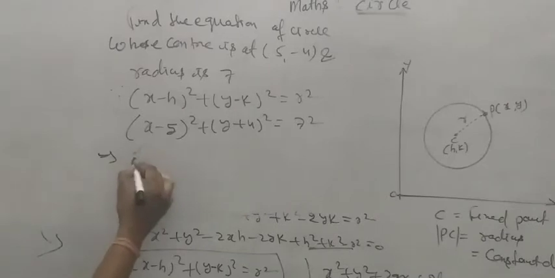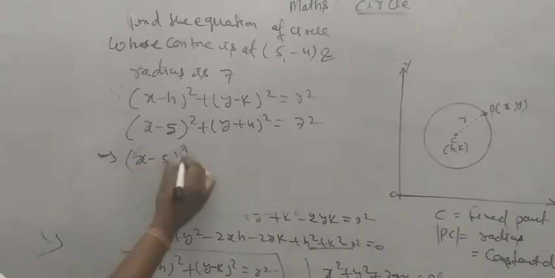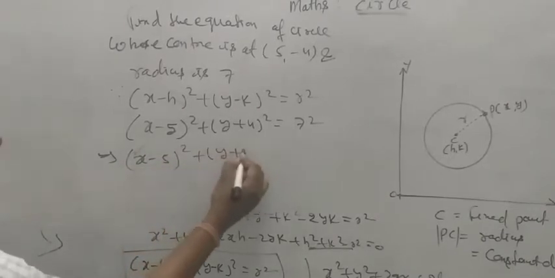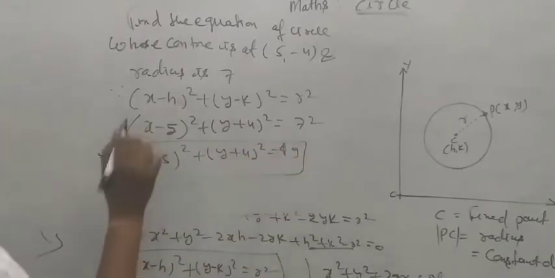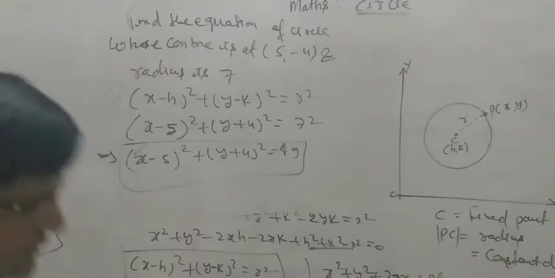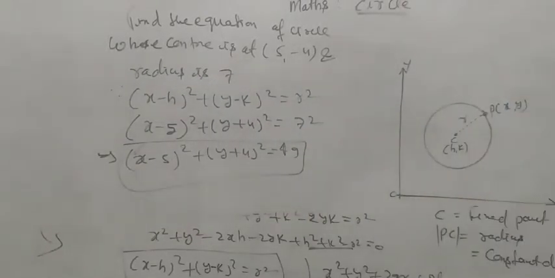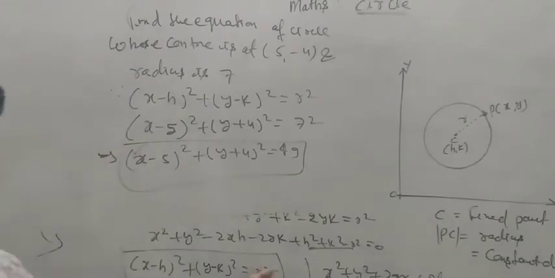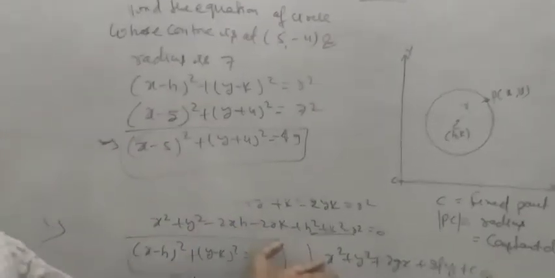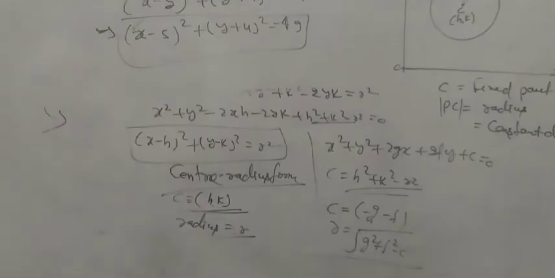Now (x minus 5) whole square plus (y plus 4) whole square is equal to 49. Understood? Any doubt? Good. And if you want to open and solve, we can open these brackets, and the same answer will come in this form. You will do it, okay?